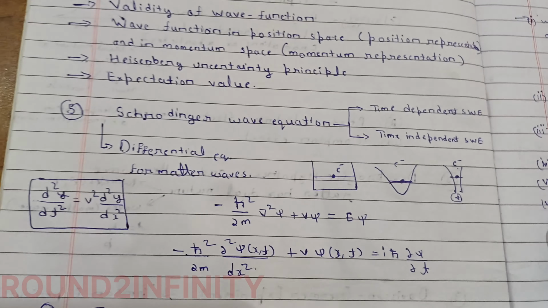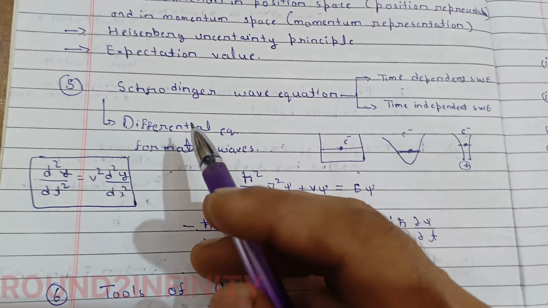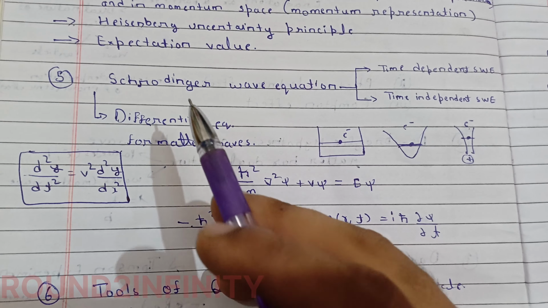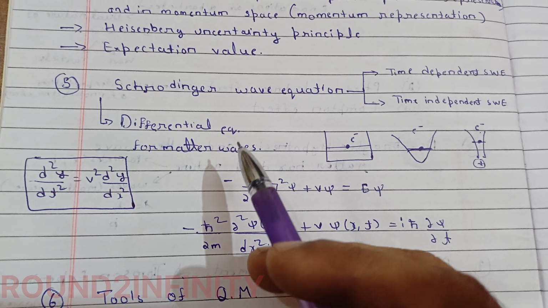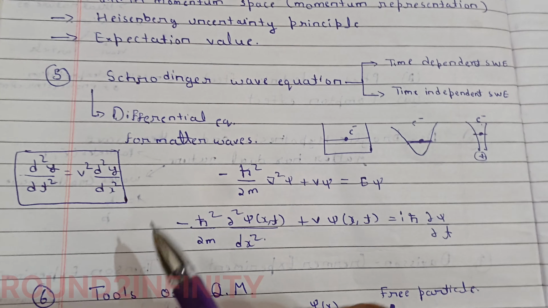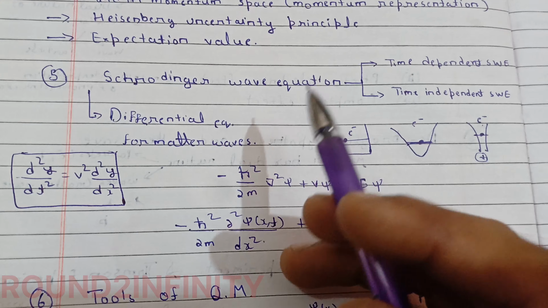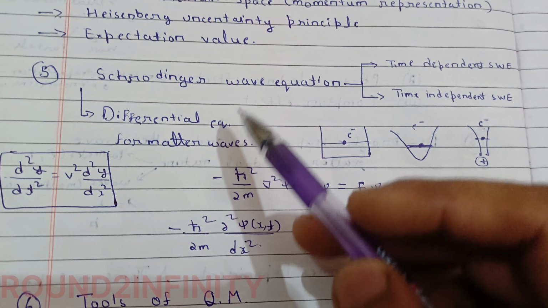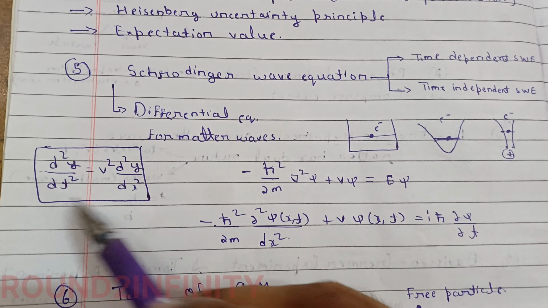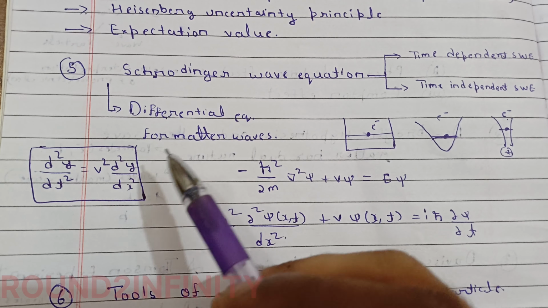Then comes these two persons, the first one is Schrodinger and the second is Heisenberg. Without them, quantum mechanics would never be a real thing. These two men give us quantum mechanics actually. You know, this is the equation by which any wave can be represented.